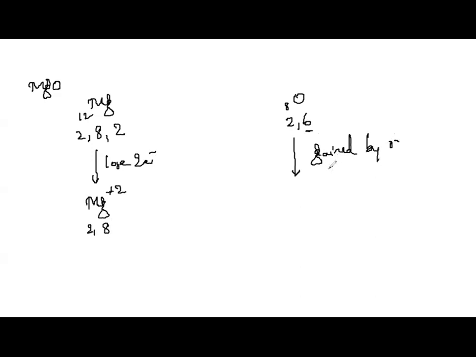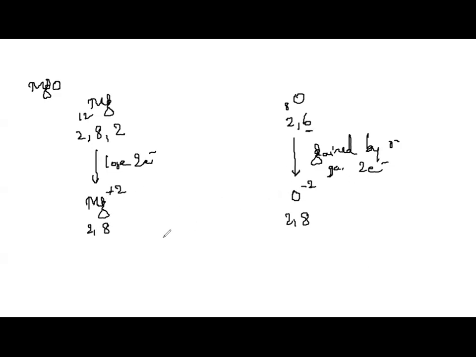So oxygen gains 2 electrons and becomes what? O-2, or O 2 minus also you can write. So it becomes 2, 8. So both the ions are now having octet configuration. I'm sorry, both are ions, not atoms now; the neutral atoms were the earlier ones. They now have octet configuration and they have become stable.